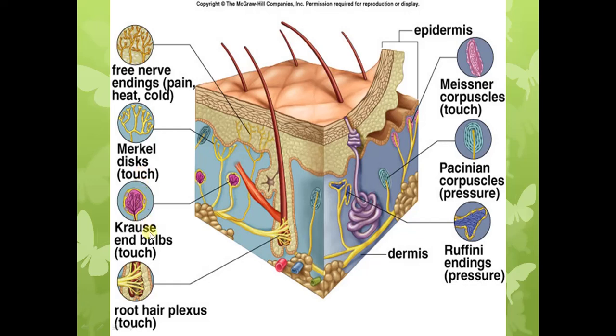And then we have, last, the hair follicle receptors. This is the hair follicle receptor. This is the hair. This is its follicle. So the nerve ending associated with the hair follicle is called the hair follicle receptor. And these nerve endings are stimulated when there is bending of the hair.